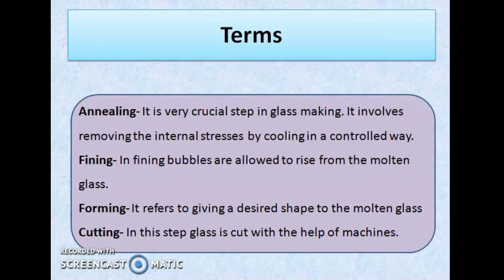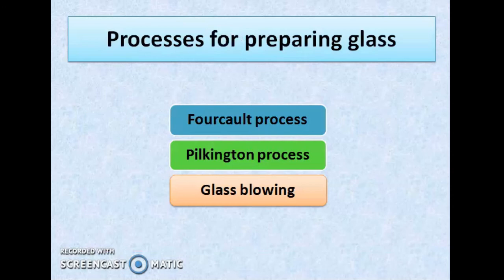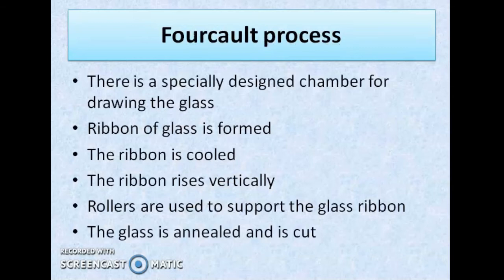Now, keeping these details in mind, let us see the processes for making glass. I have already shared that these are important processes for making glass. Let us see the forecourt process. In forecourt process, there is a melting tank, a drying chamber, and arrangement of rollers.